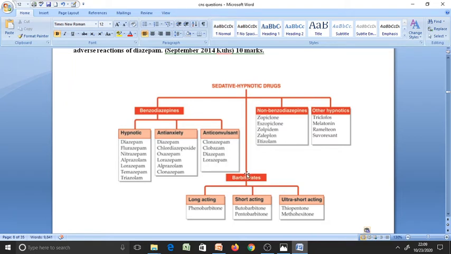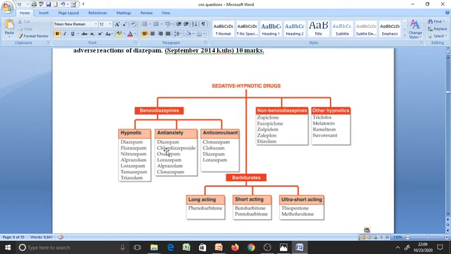Barbiturates we classify as long-acting, short-acting and ultra-short-acting. The long-acting drug is phenobarbital, short-acting are butobarbitone and pentobarbital, and ultra-short-acting are thiopentone and methohexitone. The non-benzodiazepines are zopiclone, eszopiclone, zolpidem, zaleplon and etizolam. Other hypnotics are triclofos, melatonin, ramelteon and suvorexant. So this is the classification of sedative hypnotic drugs.